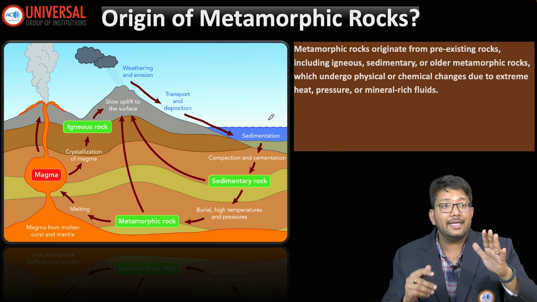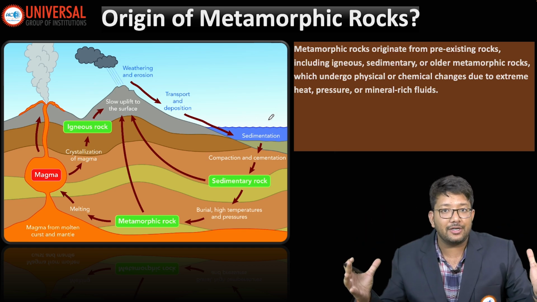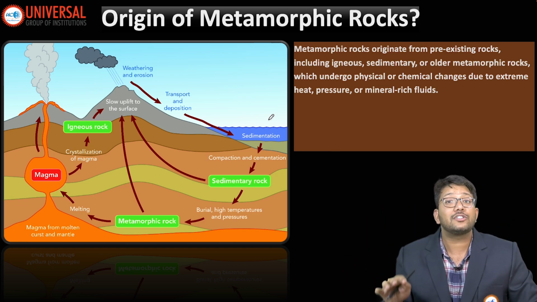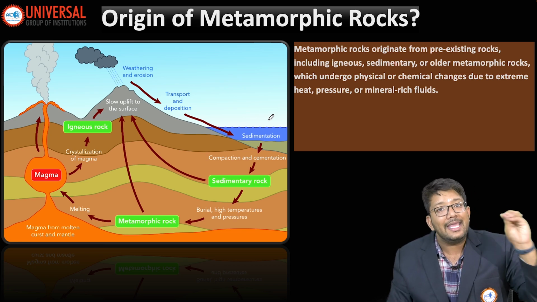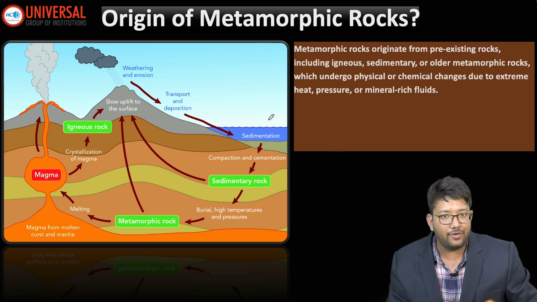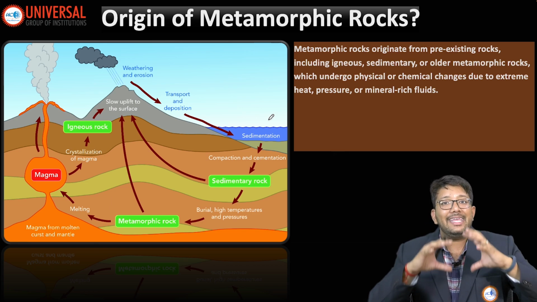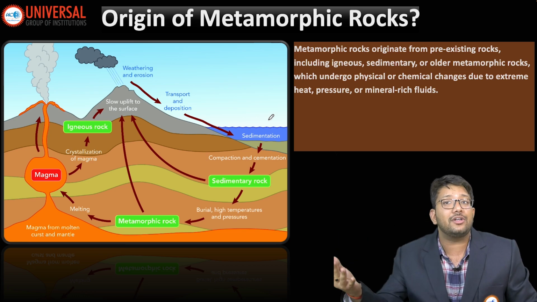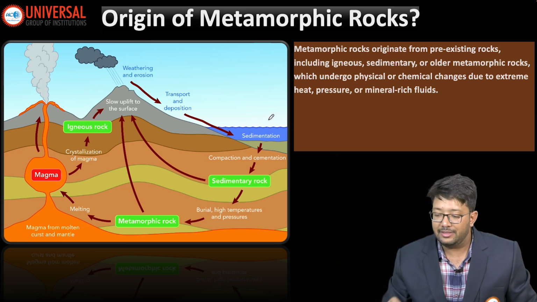Sedimentary is the new formation after the igneous, and metamorphic rocks are formed when igneous and sedimentary rocks are already present on the earth crust or the ocean floors. So when igneous rocks and sedimentary rocks go under transformation, then the metamorphic rocks form. You have to remember that.